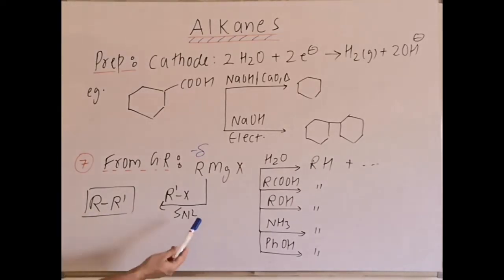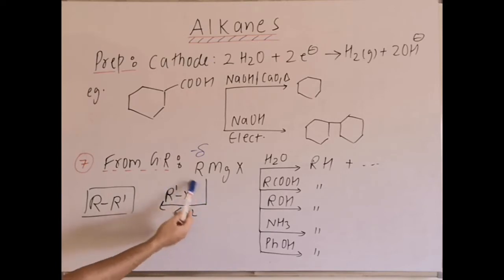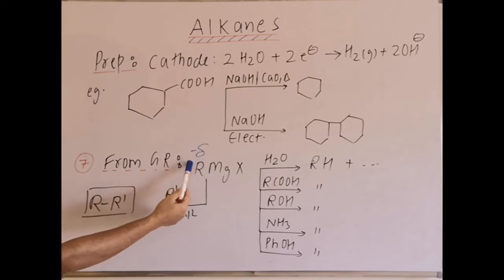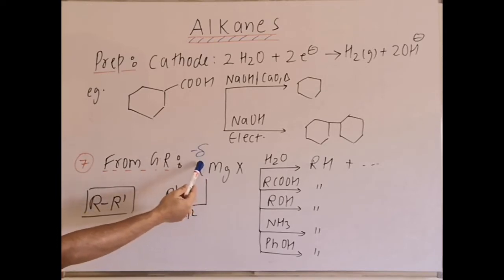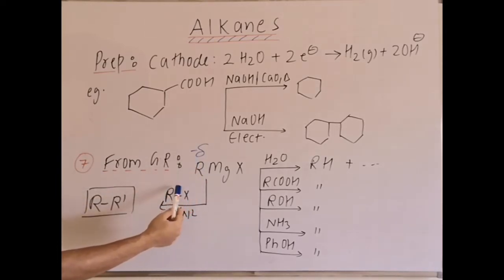On the left side, this reaction is an SN2 reaction. Why? Because here I am taking an alkyl halide, which preferentially should be primary or secondary, with the Grignard reagent R acting as a nucleophile. Backside attack is there and we will get R-R', that is alkane formation. Okay.